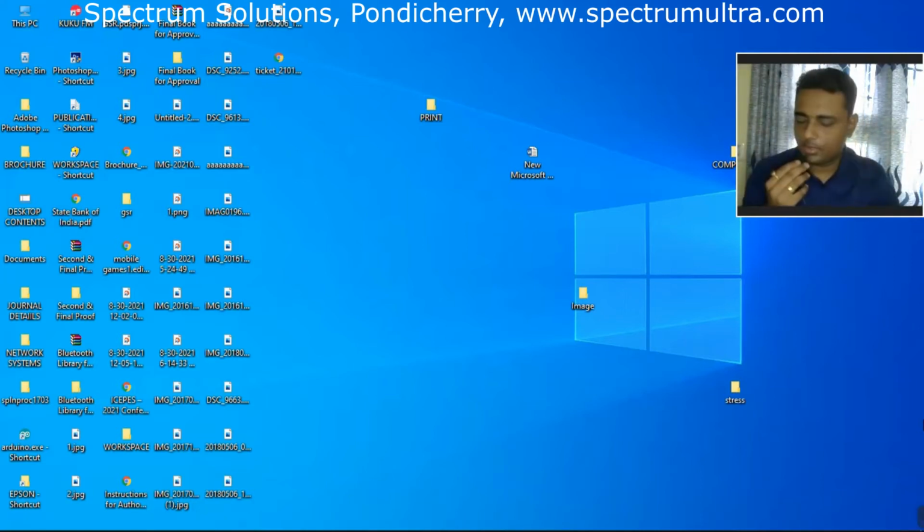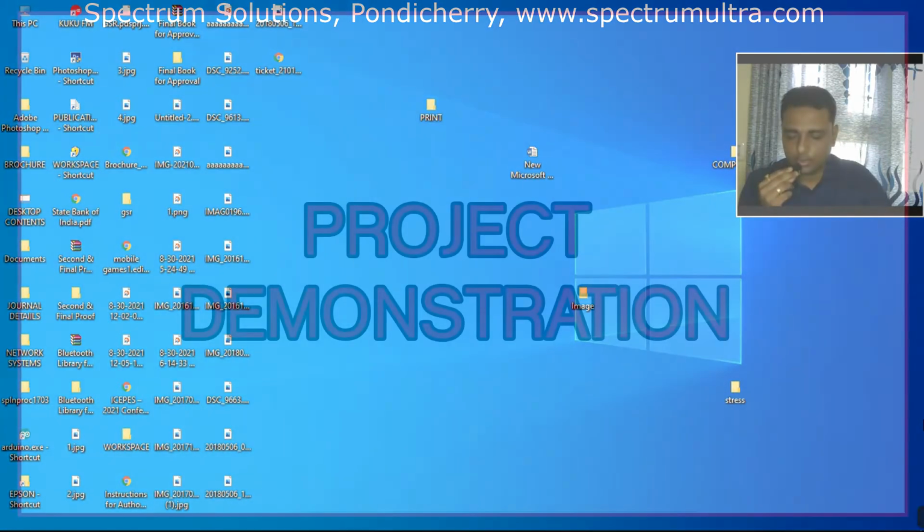It has two types of outputs. You can see the output in graphical form. For that you have to connect the whole system to the computer screen, so you will be able to see the graph on the computer screen in real time. We also have a wireless output, meaning on your Android mobile phone you can see what is happening in real time. Both of these I'll show you.